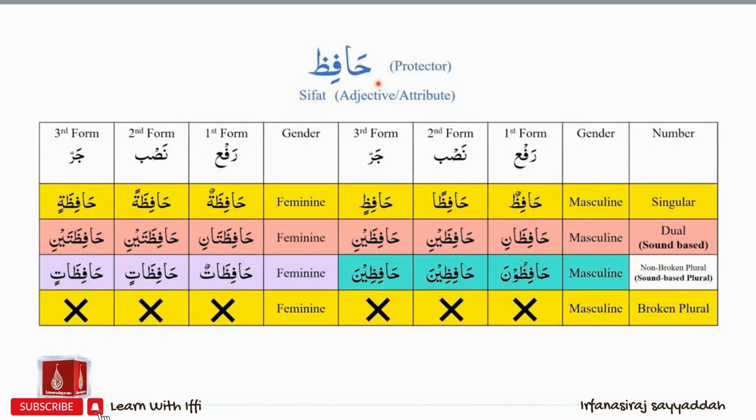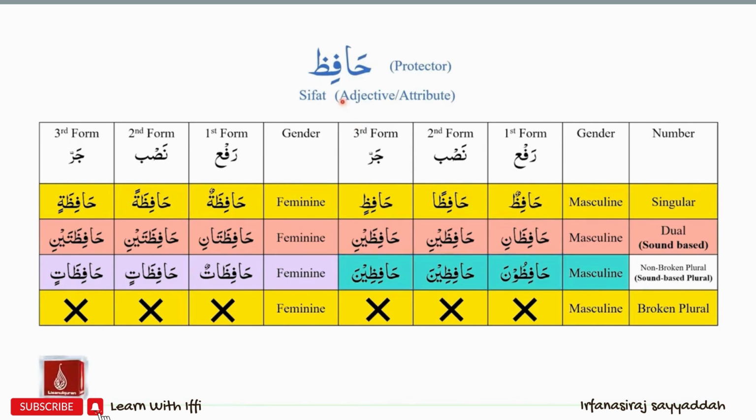Our next ism is hafiz. Hafiz is also a sifat. The different forms of hafiz will be hafizun, hafizan, hafizin, hafizani, hafizaini, hafizaini, hafizuna, hafizina, hafizina. The feminine of hafiz is hafiza.